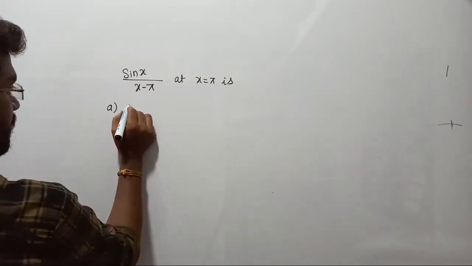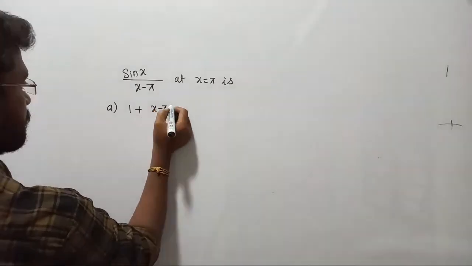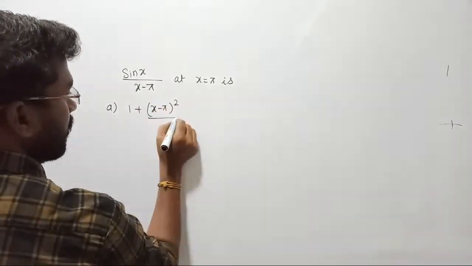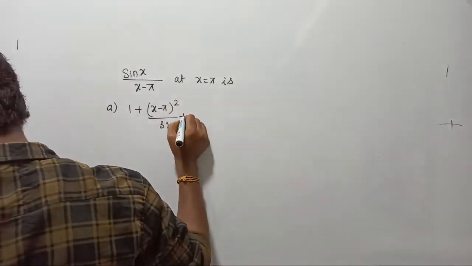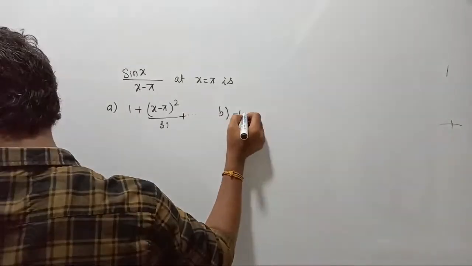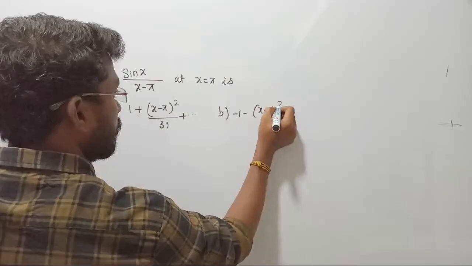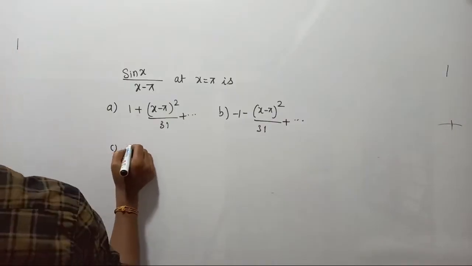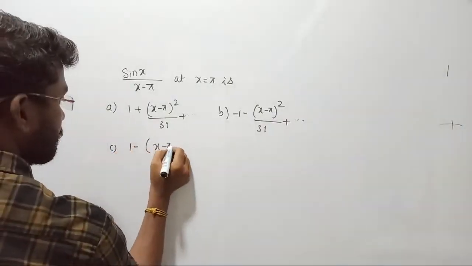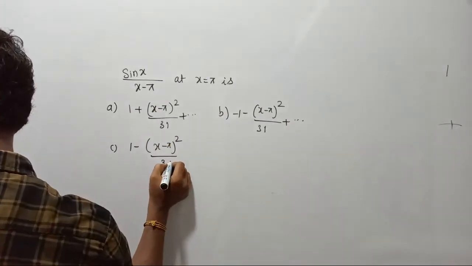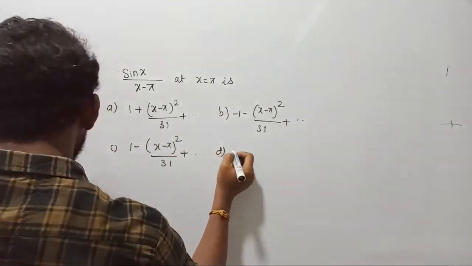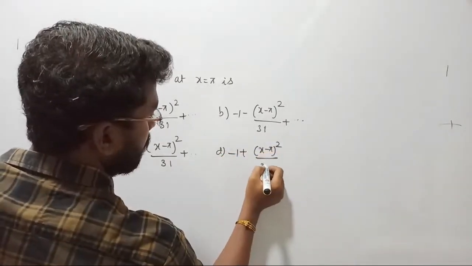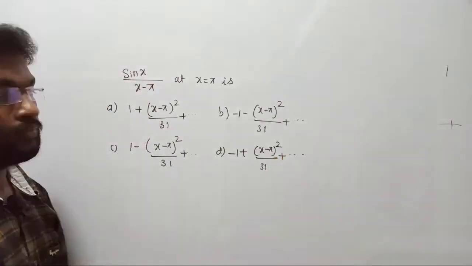Option A: 1 plus (x minus pi) whole square upon 3 factorial plus etc. Option B: minus 1 minus (x minus pi) whole square upon 3 factorial plus etc. Option C: 1 minus (x minus pi) whole square upon 3 factorial plus etc. Option D: minus 1 plus (x minus pi) whole square upon 3 factorial plus etc.